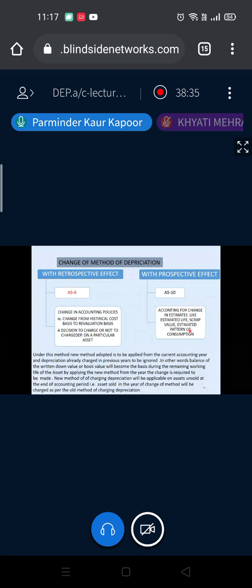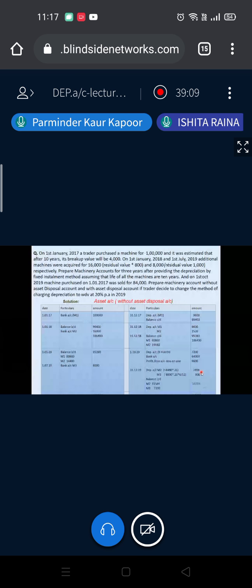Okay. This is regarding, like I told you in this particular slide, whenever your pattern of consumption is changing. Pattern of consumption means the method is changing from SLM to WDV or from WDV to SLM. You bring this change from the current year, that is prospectively. Now, what will happen if your life is changing or if the scrap value is changing? How to incorporate change in estimate as per AS 10. Okay, now I think I have made this clear to you. If your method is changed, how are you going to do it?